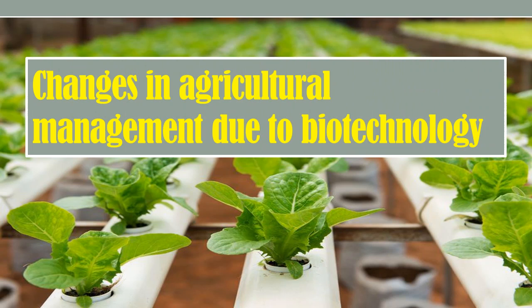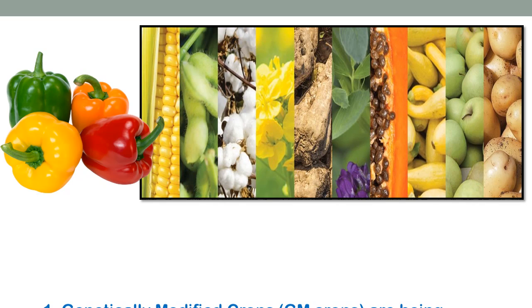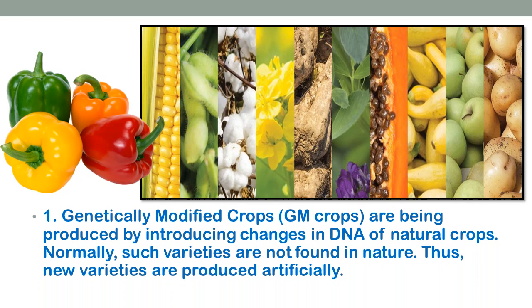Now next is changes in agricultural management due to biotechnology. Here we will see all the changes in agriculture due to biotechnology. Genetically modified crops, or GM crops, are produced by introducing changes in the DNA of natural crops.